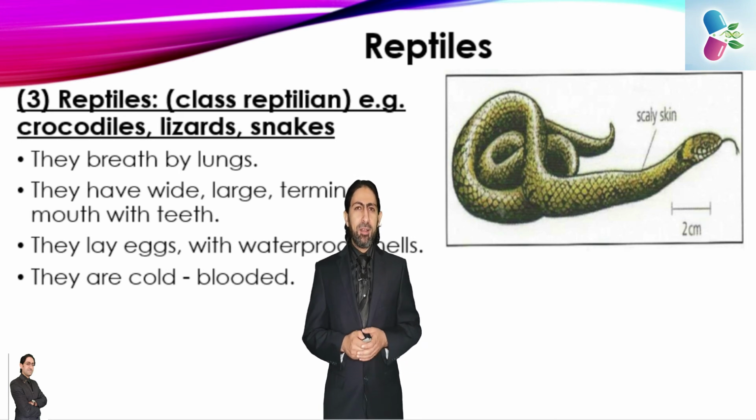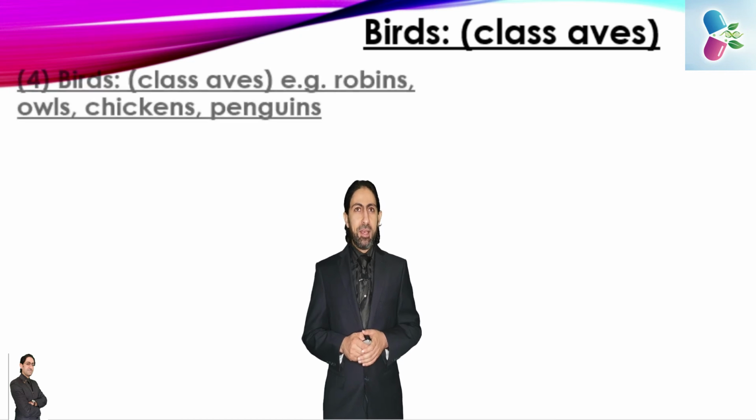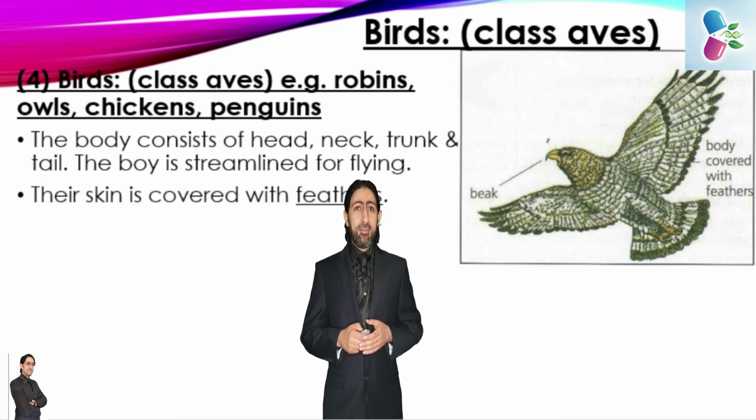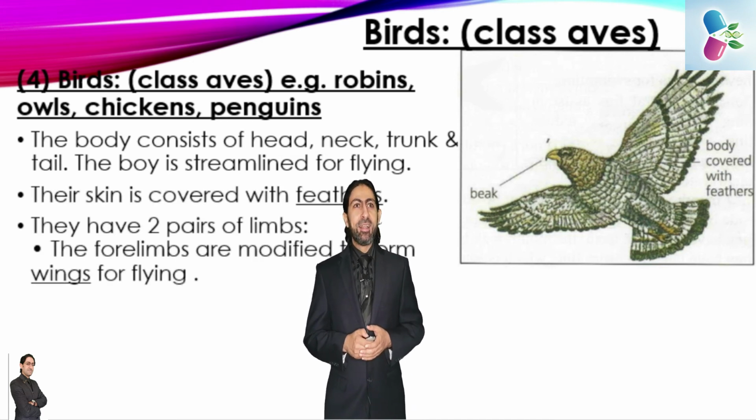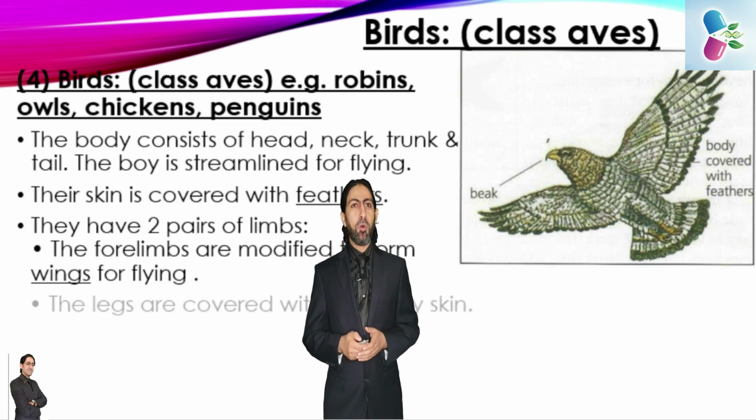Now we are proceeding to talk about the class Aves, or birds. The main characteristics of the birds are: the body consists of head, neck, trunk, and tail. The body is streamlined for flying. The skin is covered with feathers. They have 2 pairs of limbs. The forelimb is modified to form wings, for flying, of course.